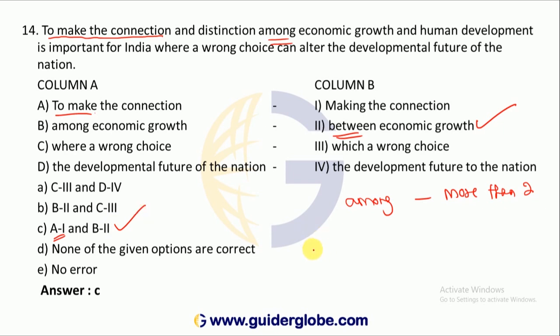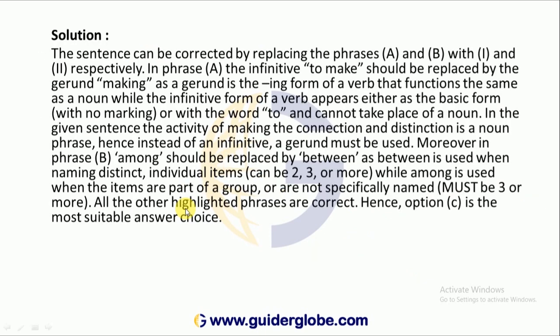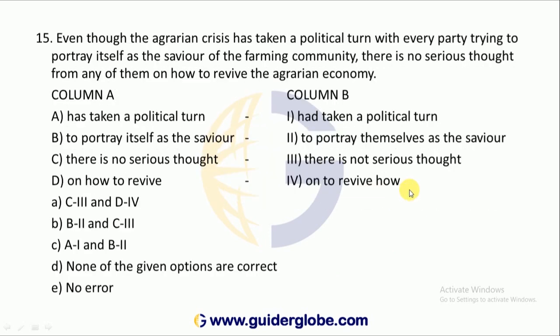A has to be replaced with 1. B has to be replaced with 2. This is correct. That means option C is correct. That is the same explanation, between us, just now I told you.